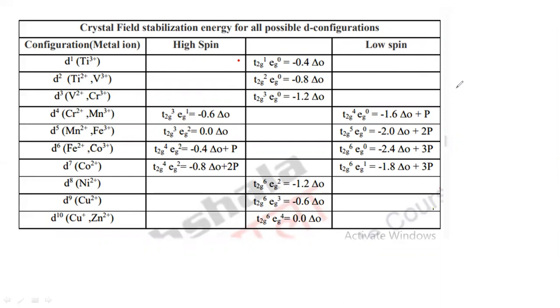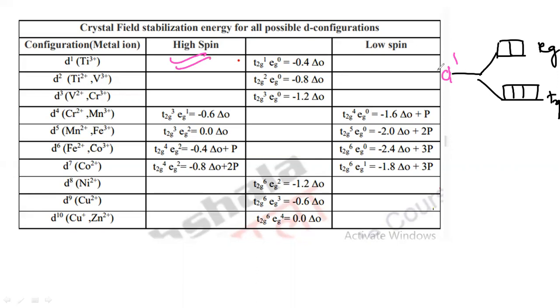Let us take one example here, the high spin and the low spin. Let us take only the octahedral complex. These two are the Eg orbitals and these three are the T2g orbitals. See what happens here. Let us take D1, one electron, and let us take the high spin case.